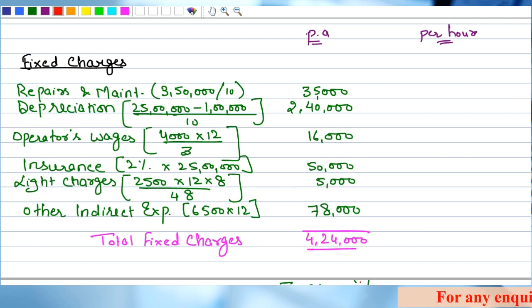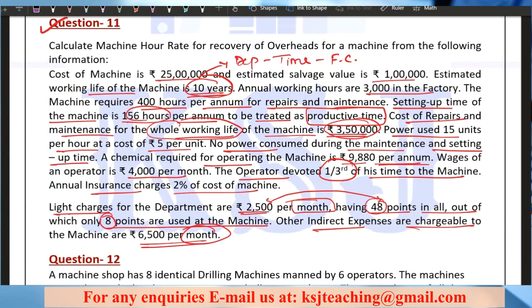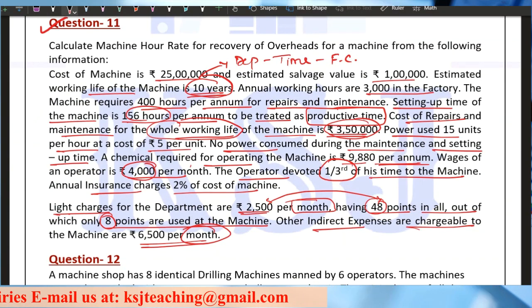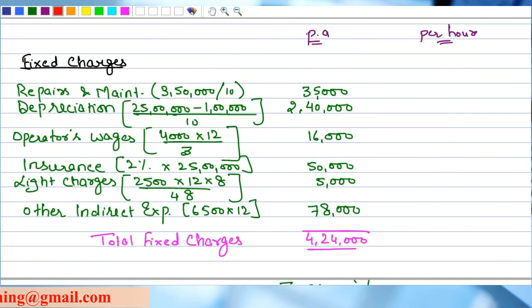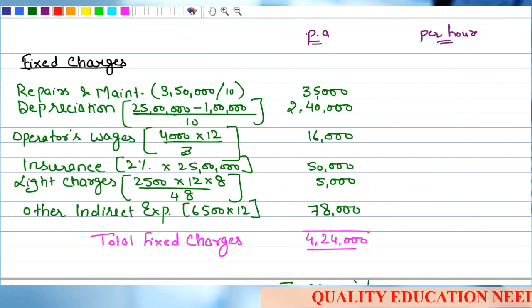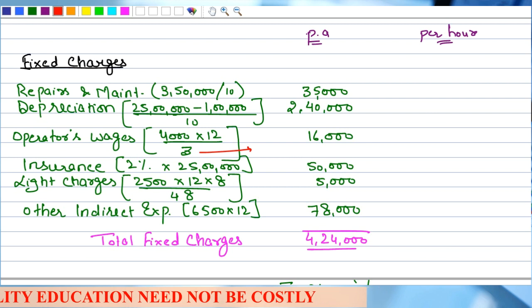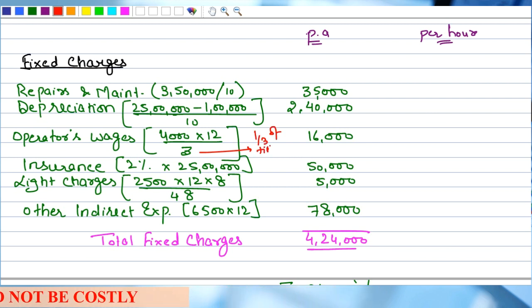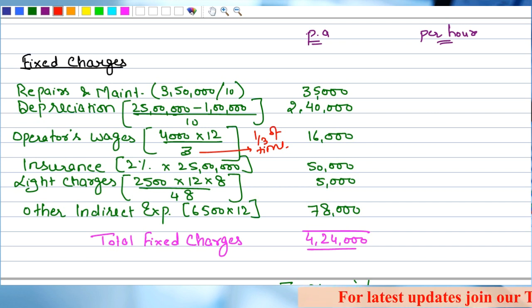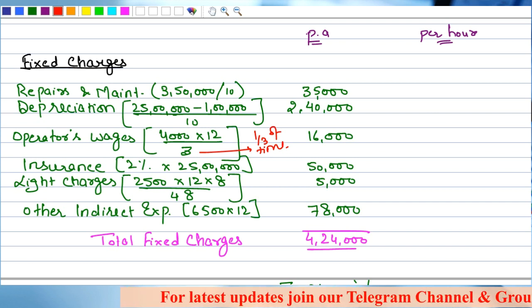Clear? Operator's wages. Now operator wages is 4,000 rupees. Let's see. He says operator wages are 4,000 per month, right? So I will multiply it by 12, 4,000 multiplied by 12 to get the annual value. And on this particular machine, the operator has devoted 1/3 of the time. That is why divided by 3, right? Clear, sir? First calculated the annual value, then divided by 3 because the operator has devoted only 1/3 of his time, 16,000 rupees. Insurance charges 2% of the value, 25,50,000 rupees, right?